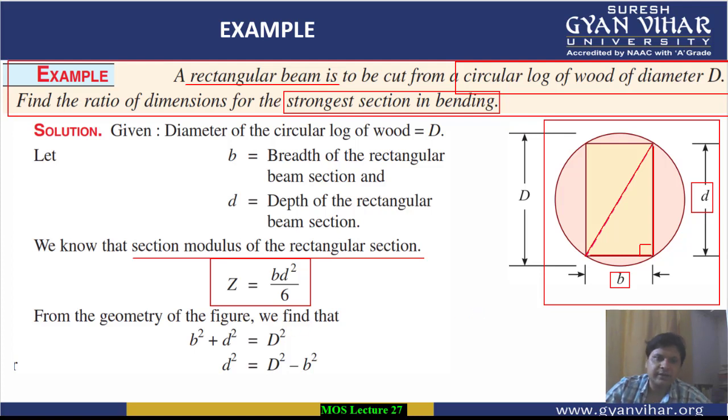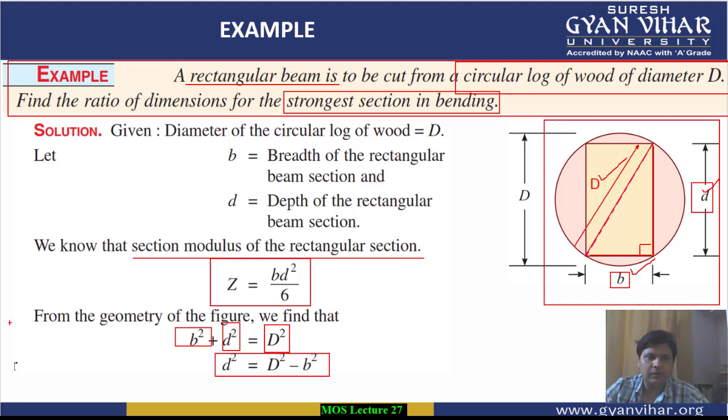According to it, we can say that b square plus d square will be equal to capital D square. That is the diameter, because this diagonal is equal to the diameter of the log of wood. This means that small d square can be written as capital D square minus b square.